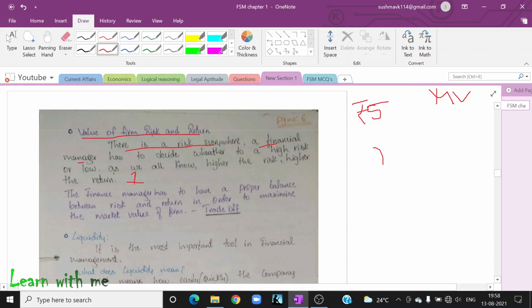Okay. The finance manager has to have a proper balance between risk and return in order to maximize the market value of the firm. This is nothing but trade-off. Let us understand this. See, trade-off, right?